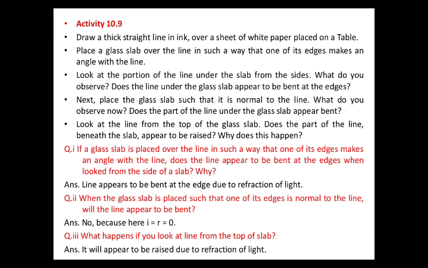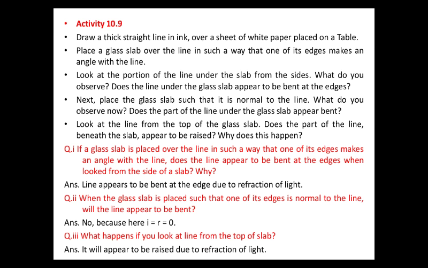Next, place the glass slab such that it is normal to the line. What will you observe now? Does the part of the line under the glass slab appear bent? Now it will not appear to be bent, because when we place it in the normal position, the incident ray goes straight and does not seem to be bent, since that ray of light will not bend.